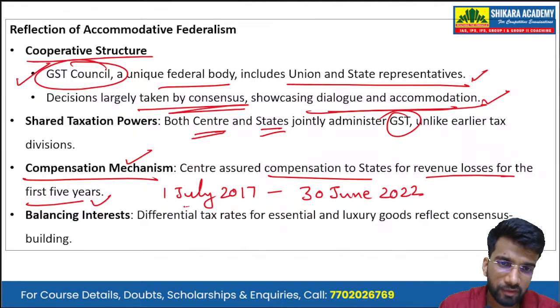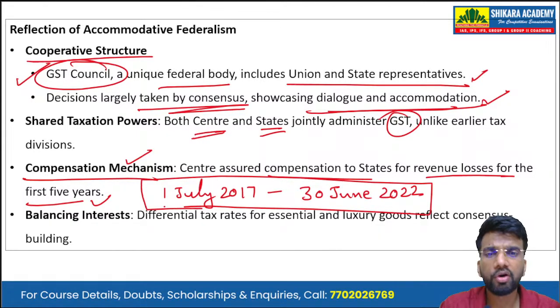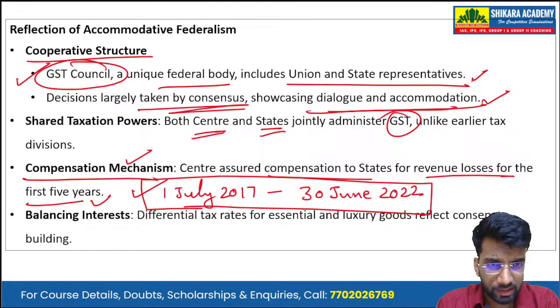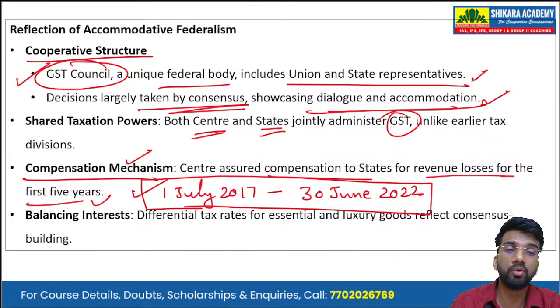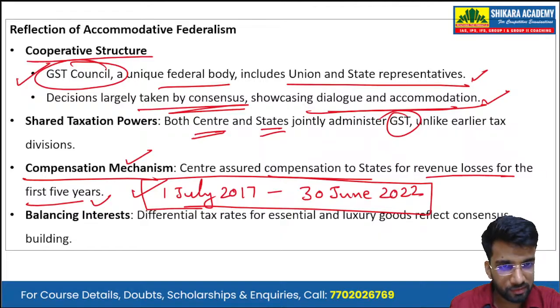In the first 5 years, any loss of revenue to the states by the implementation of GST, when compared to their previous collections in the old indirect tax regime, it was agreed that the central government will provide the compensation.